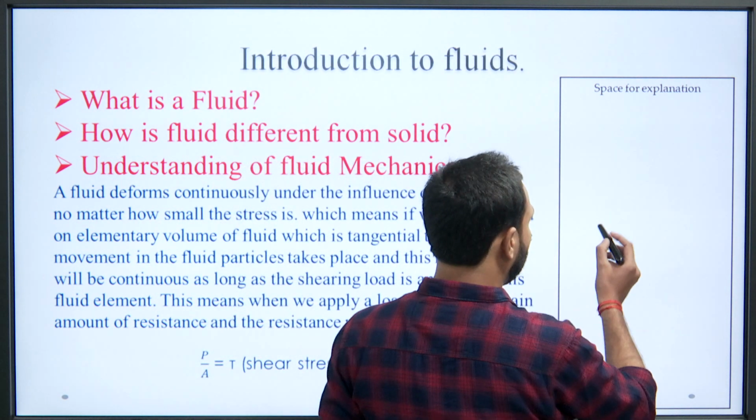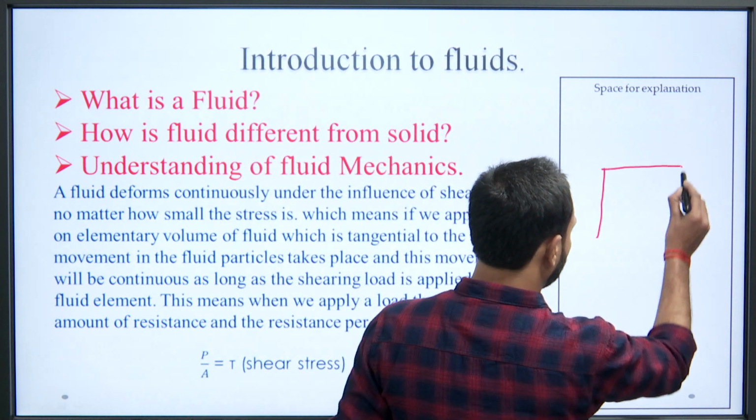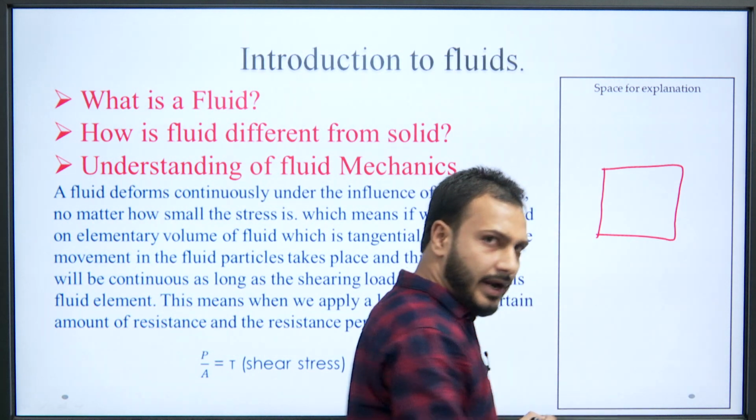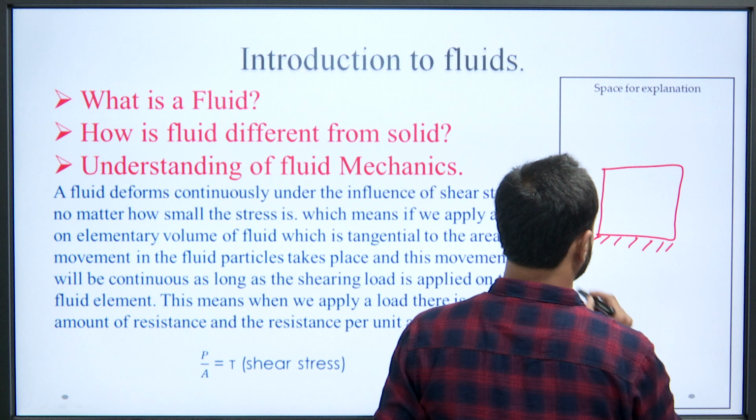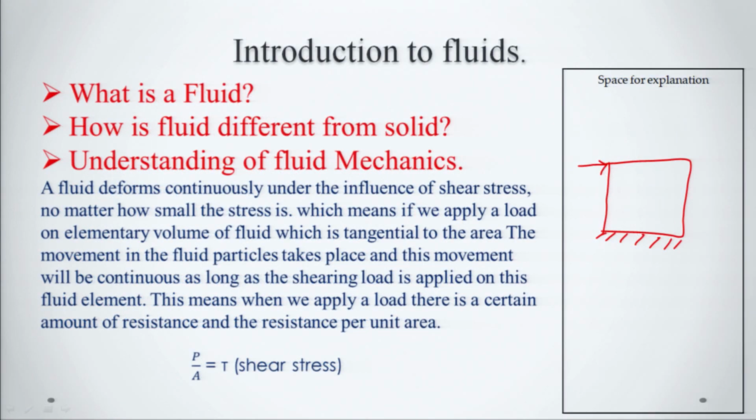Suppose we have an elementary volume of fluid here and we are applying a shear stress which is tangential to the area of the elementary volume. Then if it is a fluid, it will deform in this manner.